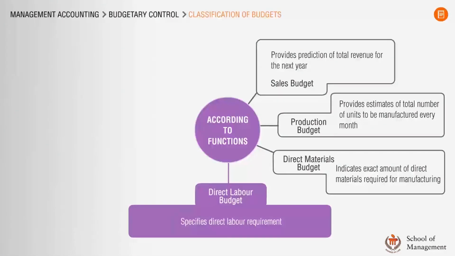This budget specifies the direct labor requirement in terms of number of labor hours that the workers have to work during the budget period, labor mix, how many skilled workers, how many unskilled workers, how many semi-skilled workers would the company need to hire during the budget period, and of course the total labor cost that is expected to be incurred. This budget also needs to be in sync with the production budget.